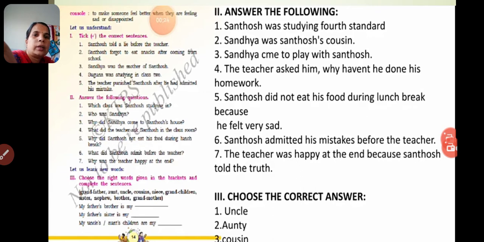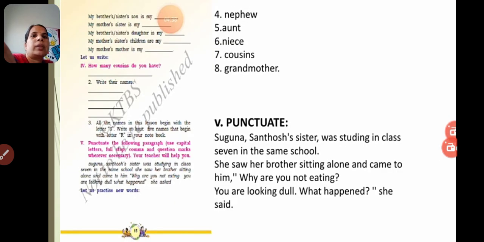Okay. My father's brother is my uncle. My father's sister is my auntie. My uncle's or auntie's children are my cousins. Next page you see. My brother's or sister's son is my nephew. My mother's sister is my aunt. My brother's or sister's daughter is my niece. My brother's or sister's children are my cousins again. My mother's mother is my grandmother. Okay. This is of your own. How many cousins you have and all.